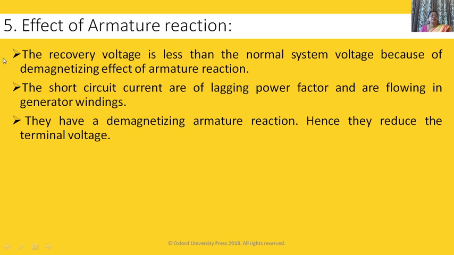The fifth factor is the effect of armature reaction. This is less severe, or you can neglect this. The recovery voltage is less than the normal system voltage because of the demagnetization effect of armature reaction. The short circuit currents are of lagging power factor and flow in the generator windings. They have a demagnetizing armature reaction, hence they reduce the terminal voltage.